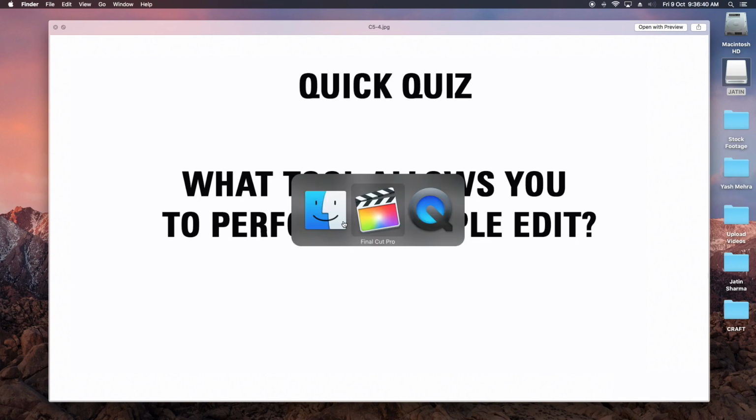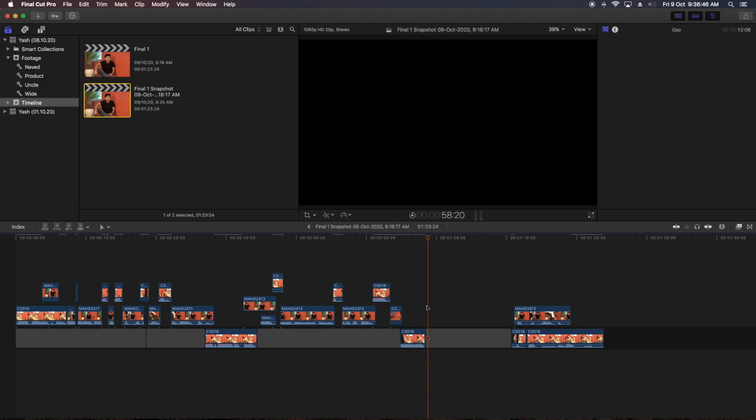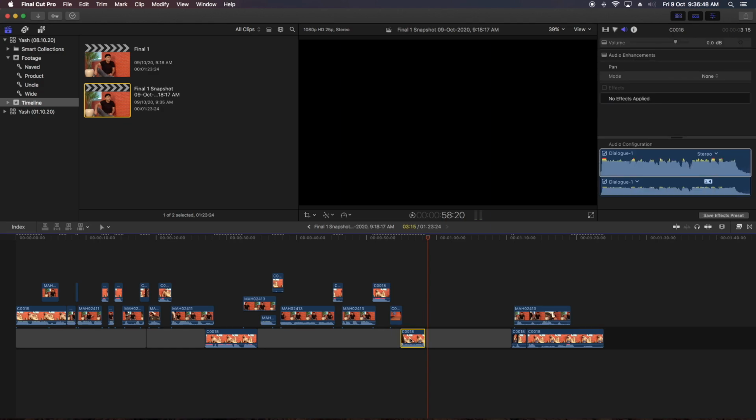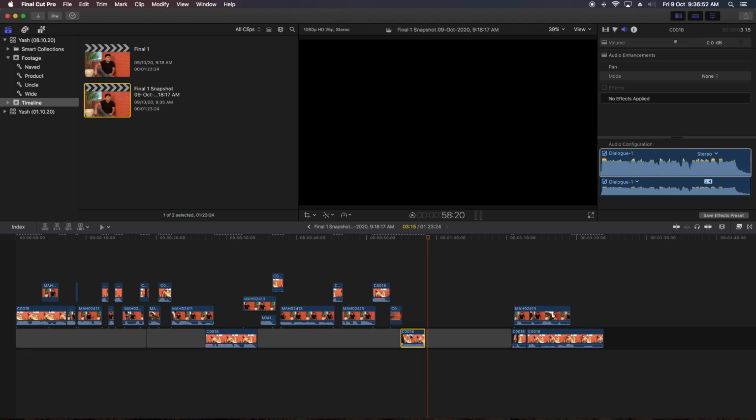How do we perform a ripple edit? To ripple edit this clip, what do I have to do? I have to select this clip and then perform a delete. And to select a clip, which tool are we using? The selection tool. So by the selection tool, we are ripple deleting the clips. First way.